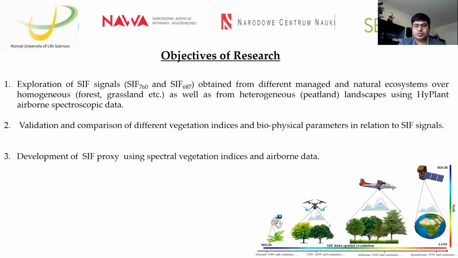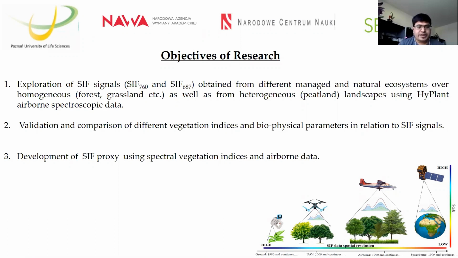This is a beautiful characteristic of my experimental site that I will come to on the map in my next slide. So we have both homogeneous as well as heterogeneous landscapes in my experimental site, and I mostly worked on these particular landforms.